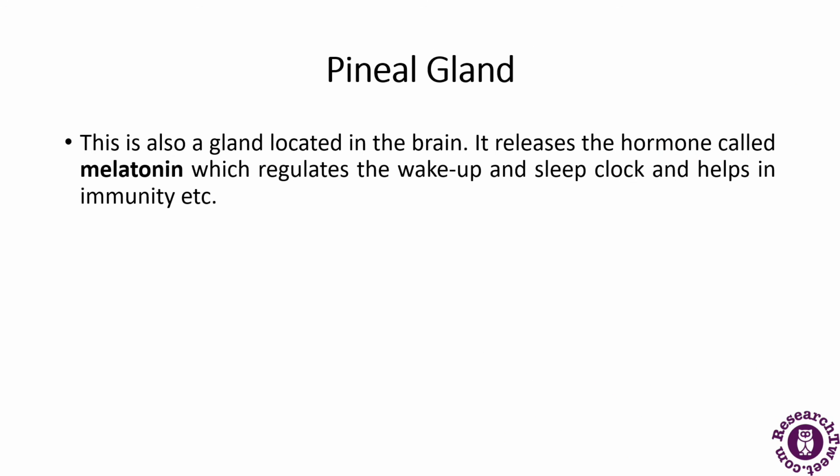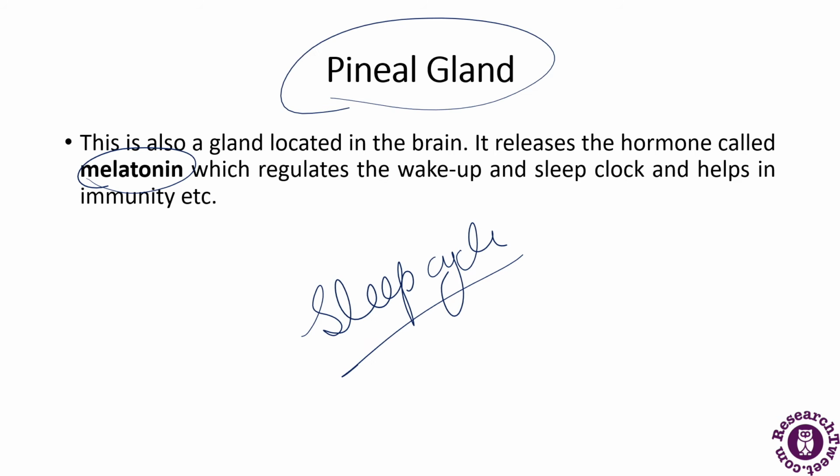Now comes the pineal gland. It makes a chemical which is called melatonin that helps your body get ready to go to sleep. So this hormone regulates the wake up and sleep clock and helps in immunity. In simple terms we can say that it maintains the sleep cycle. So this is the pineal gland, which is located in the brain. In the figure which I have shown you in the previous slide as well, the pineal gland was shown as part of the brain itself. So it is located in the brain.